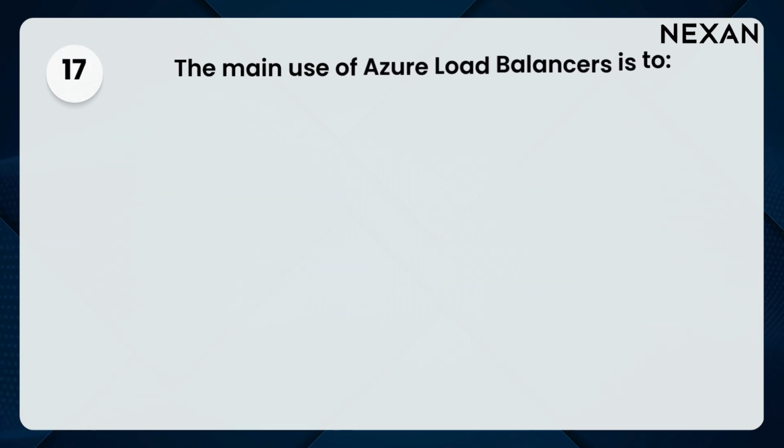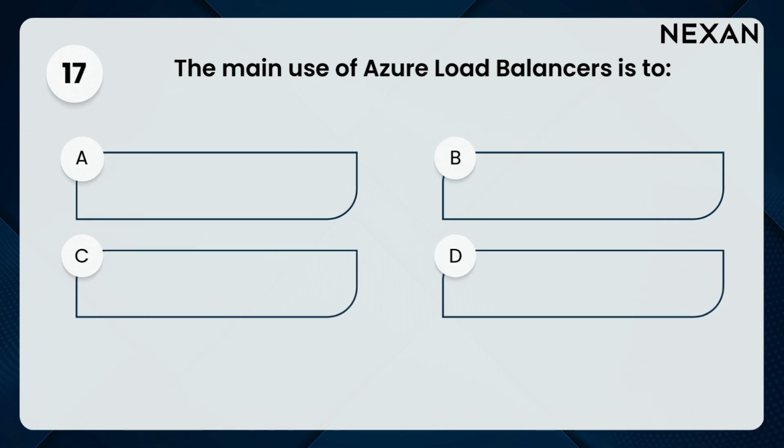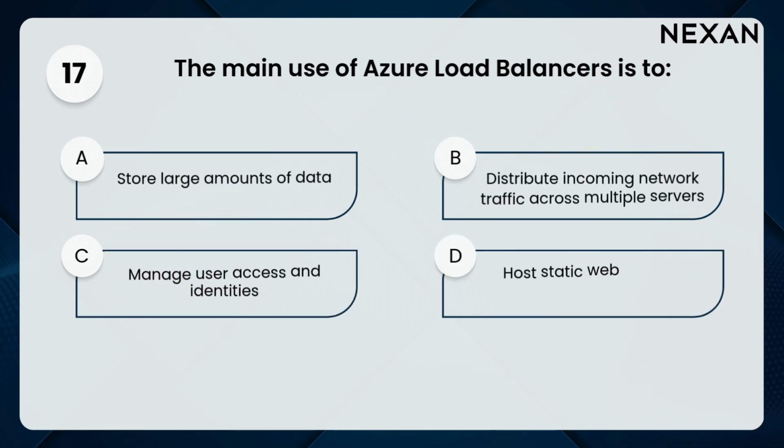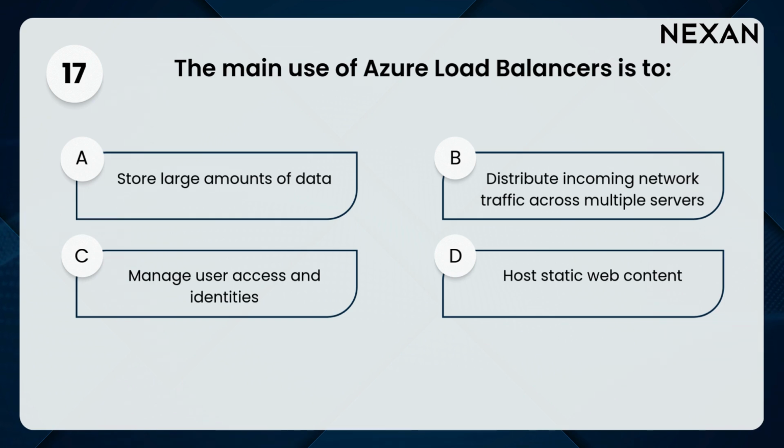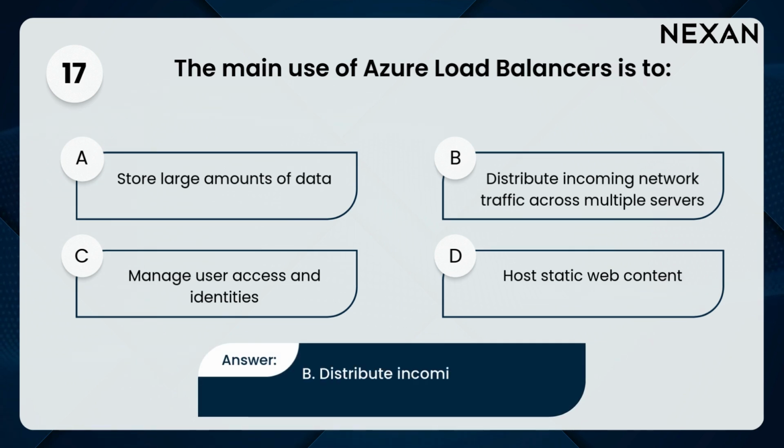17. The main use of Azure load balancers is to A. Store large amounts of data. B. Distribute incoming network traffic across multiple servers. C. Manage user access and identities. D. Host static web content. Answer: B. Distribute incoming network traffic across multiple servers.